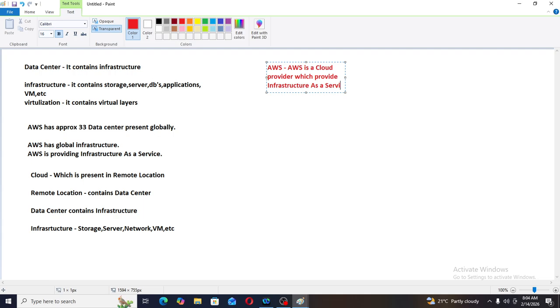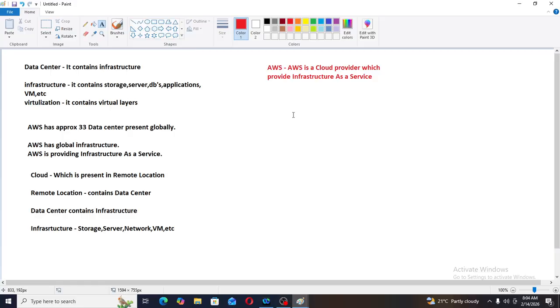What is the definition of AWS? AWS is a cloud provider which provides infrastructure as a service. Now we understand what is cloud. Cloud means a remote location.